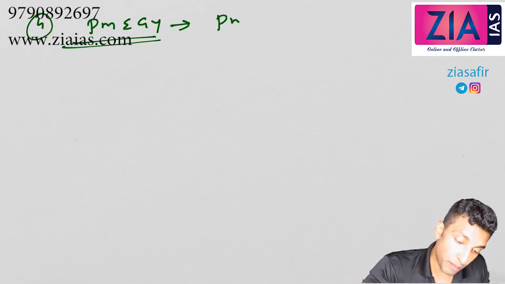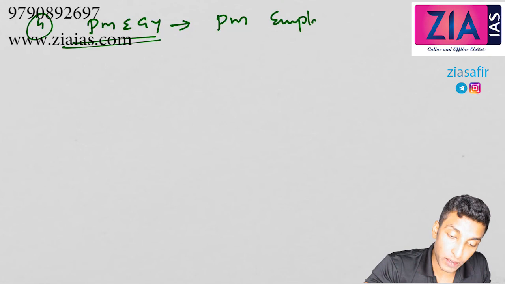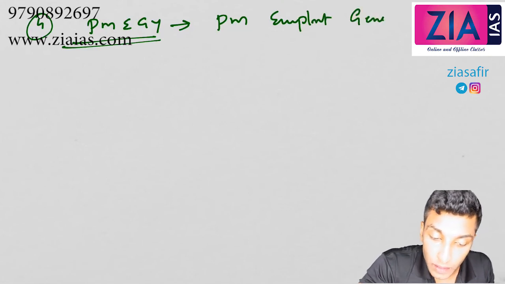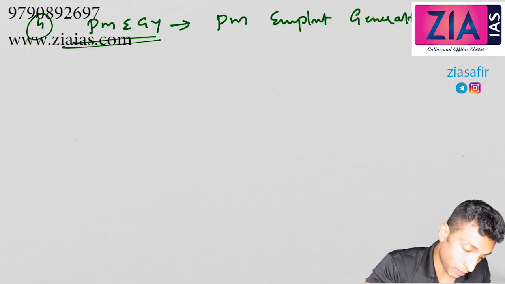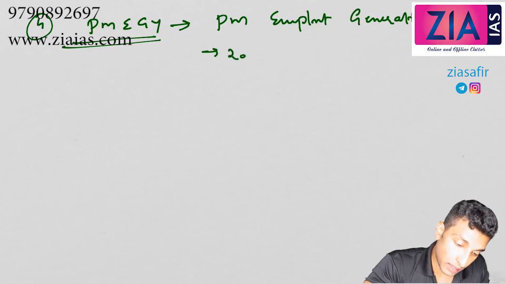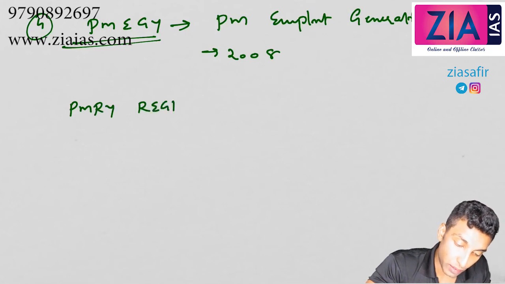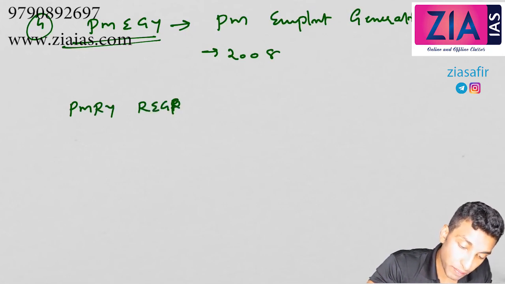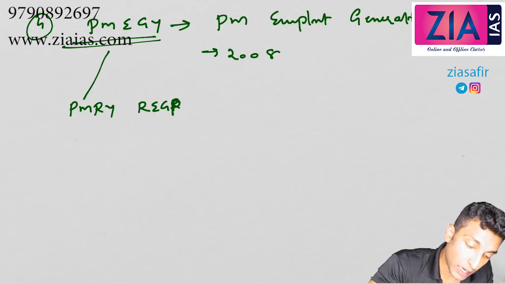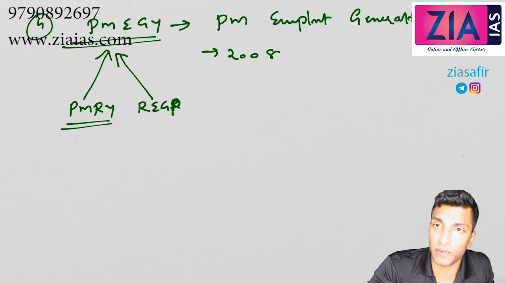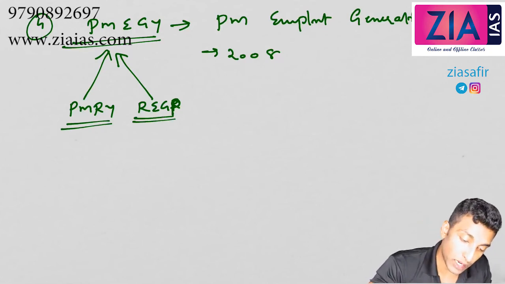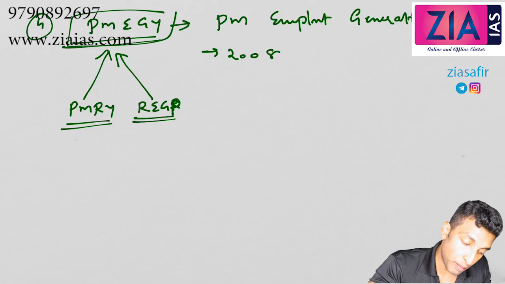Okay, so PM Employment Generation Program. It was launched in 2008. Actually two schemes, PMRY and REGP, Rural Employment Generation Program. These two are actually merged into this. So two schemes, PMRY that we have discussed and REGP, both are merged under PMEGP.